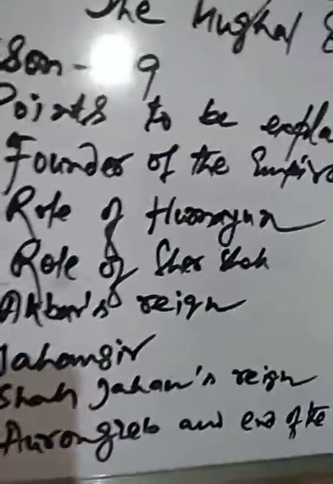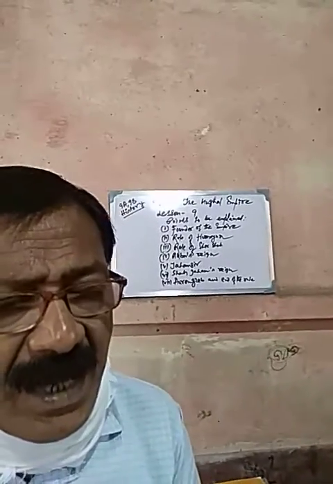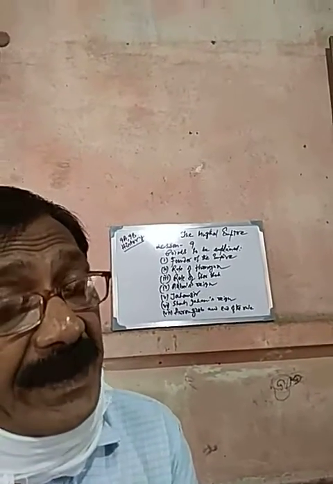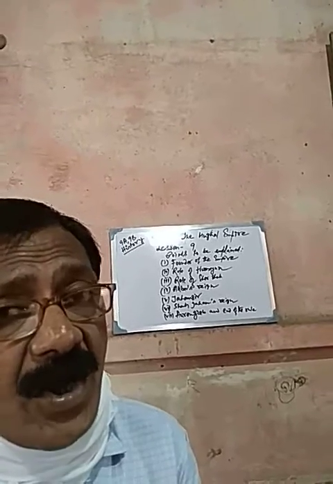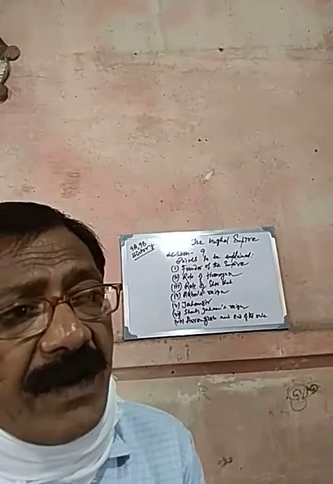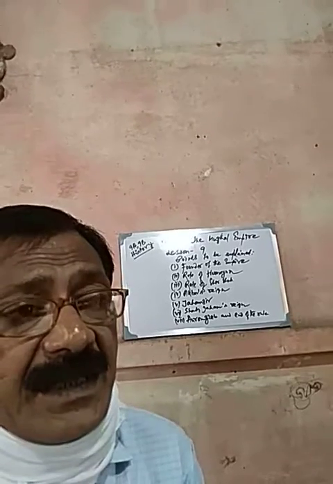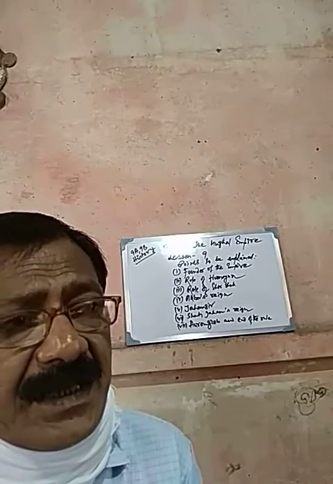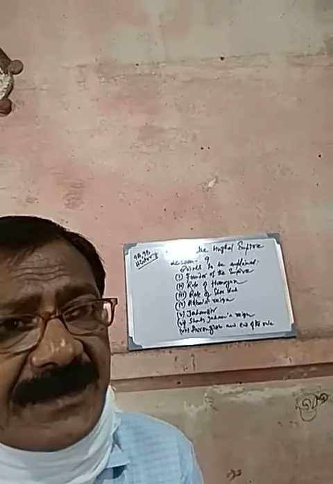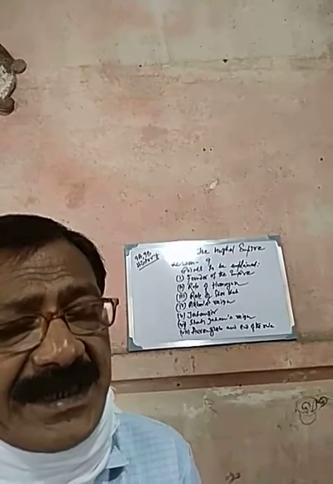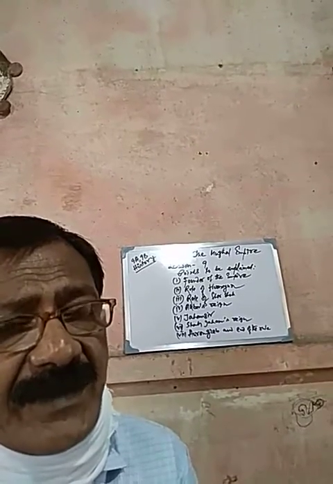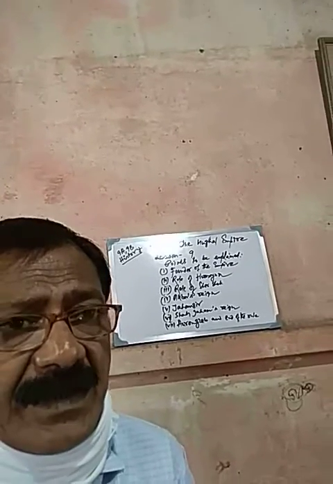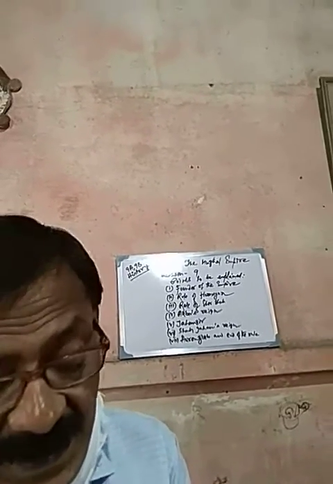The first one, founder of the empire. Who is the founder of the Mughal Empire? You know very well. Babar was the founder of the Mughal Empire. Babar was the founder ruler of the Mughal dynasty. Now, how did he establish the Mughal dynasty? By defeating the last Sultan, Ibrahim Lodi of Delhi, in the first battle of Panipat in the year 1526. By defeating Ibrahim Lodi, Babar established the Mughal dynasty in India.